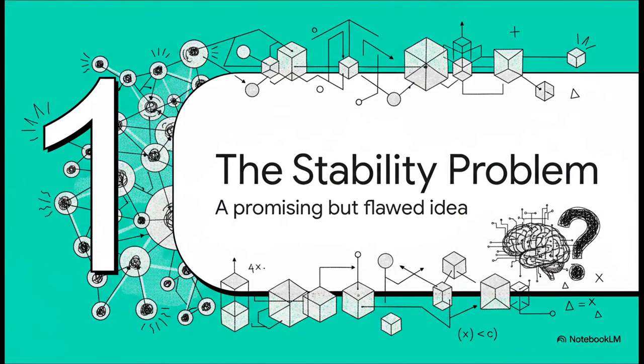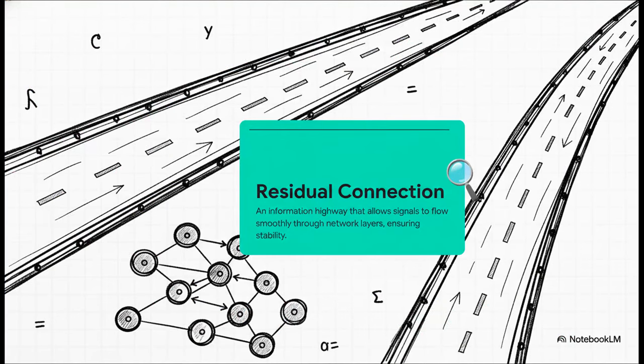So to really get why the solution is so cool, you've got to understand the problem first. And it all goes back to a foundational piece of modern AI architecture. Okay, so for years, this thing called a residual connection has been the absolute bedrock of stable AI. You can think of it like a perfectly engineered information superhighway. It lets data just flow smoothly through all the different layers of the network, making sure nothing gets lost or scrambled along the way. It's the secret to keeping these deep networks stable.